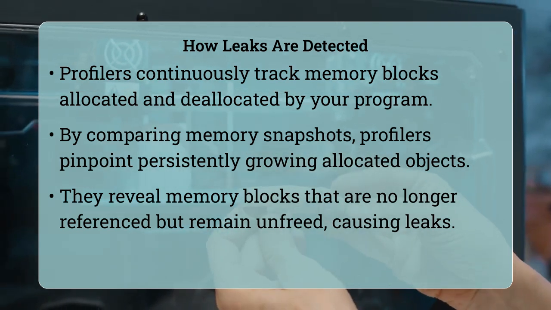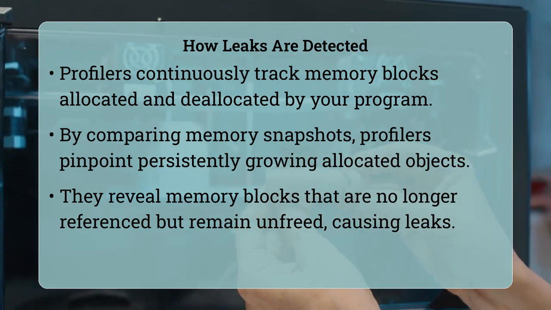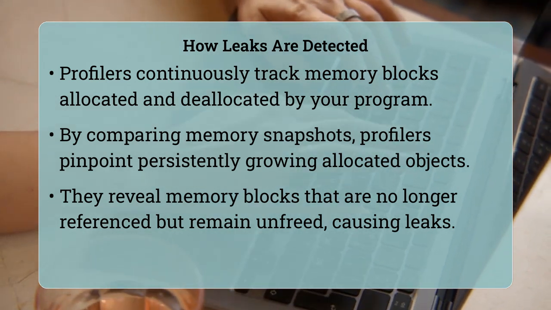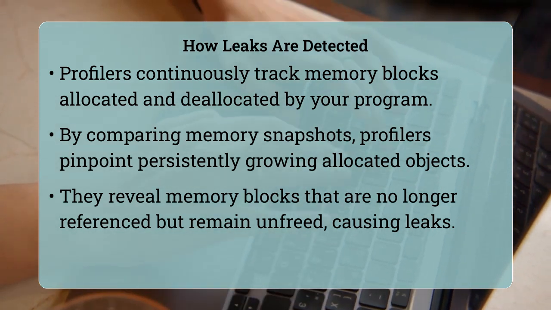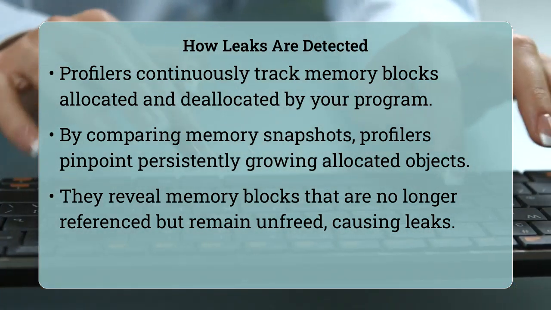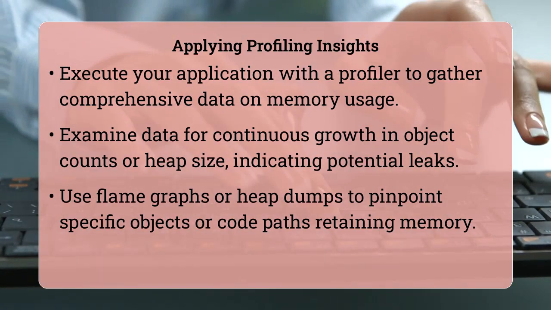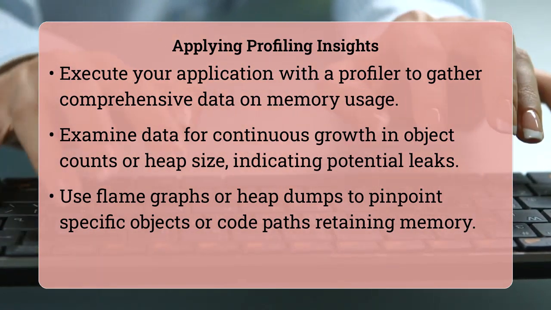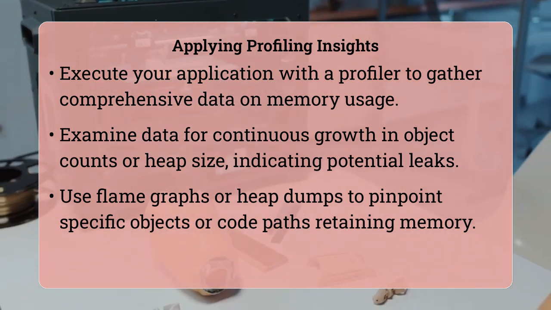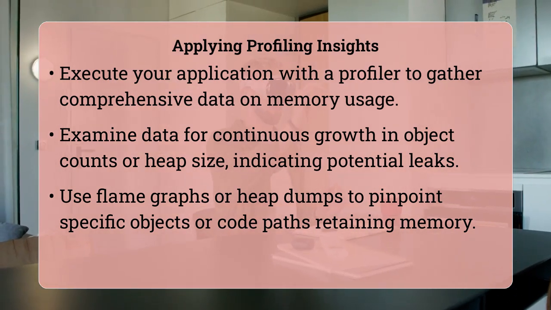This phenomenon creates what is often called orphaned memory, which cannot be reclaimed by the system's garbage collector or memory manager. To practically use these insights, you would typically begin by running your application under a memory profiler. The profiler would then collect data on memory usage, object allocations, and reference graphs over a period of time. Afterward, you would analyze the collected data, often looking for patterns like an increasing number of allocated objects of a specific type or a continuously growing heap size that does not decrease after certain operations.